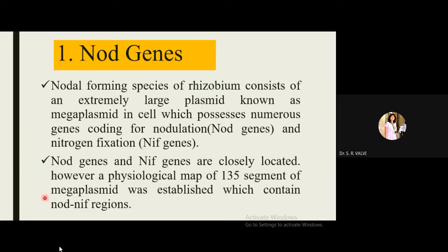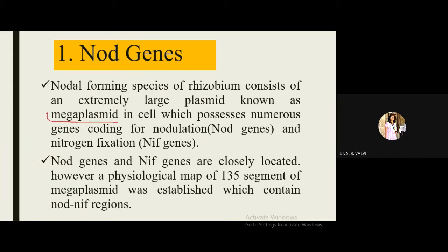Now, NOD genes, as I explained, are useful for nodule formation. See the first point: nodule forming species of Rhizobium consist of an extremely large plasmid known as a megaplasmid.